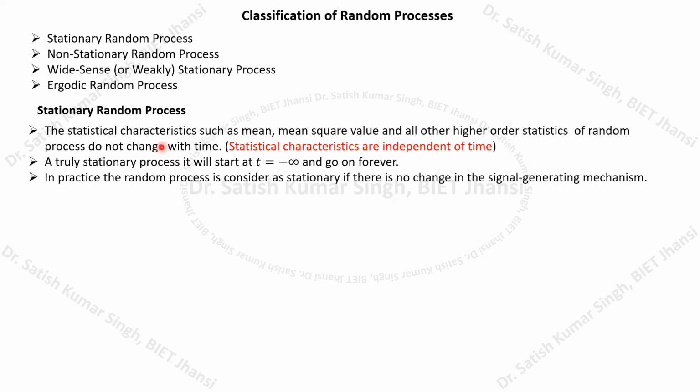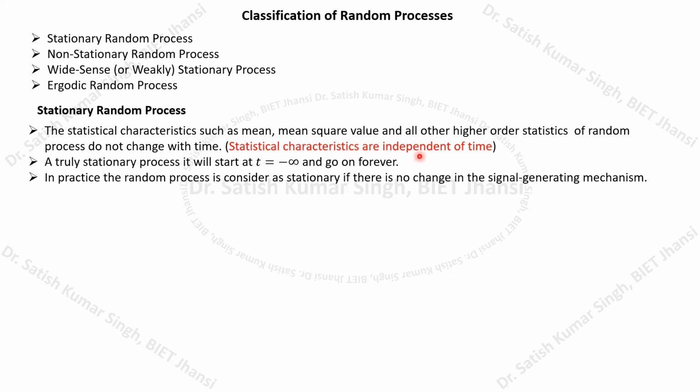If we calculate statistical characteristics such as the mean square value or any other higher order statistics, and these parameters do not change with time, then the random process is called a stationary random process. The meaning is that the statistical characteristics are independent of time, so they do not depend on time.